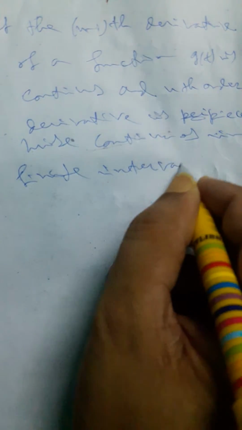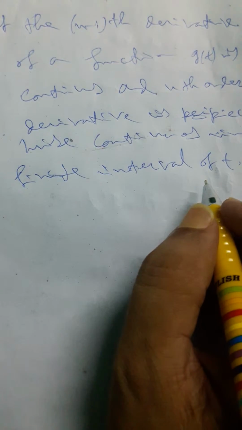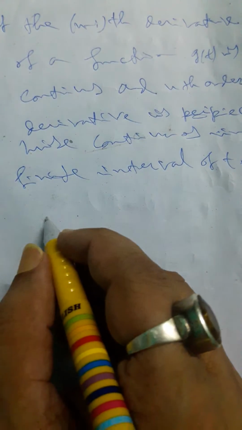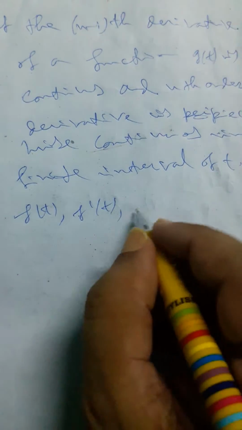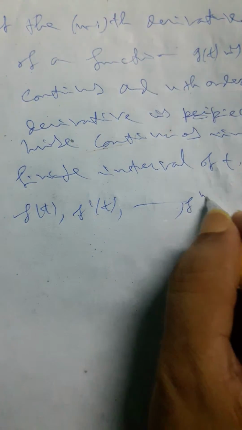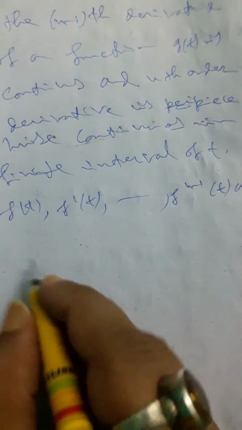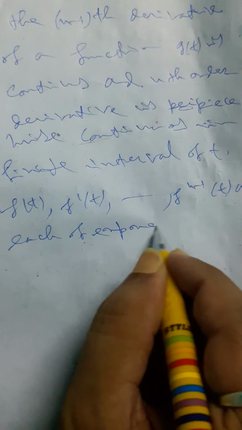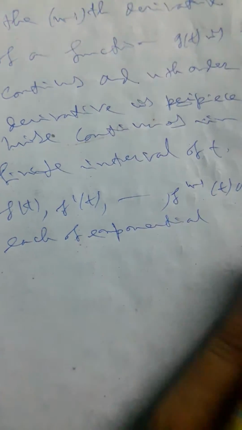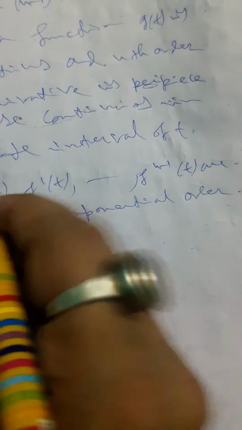in any finite interval of t, then we can say that f(t), f'(t), up to f^(n-1)(t) are each of exponential order.